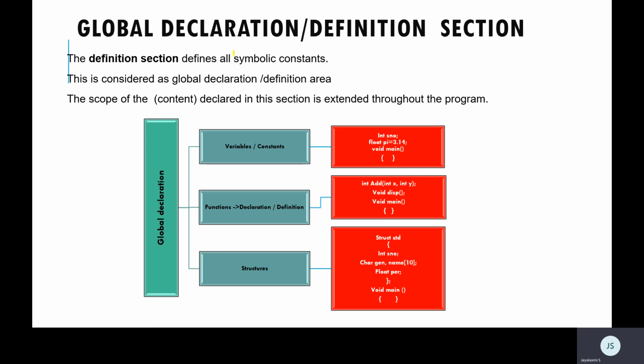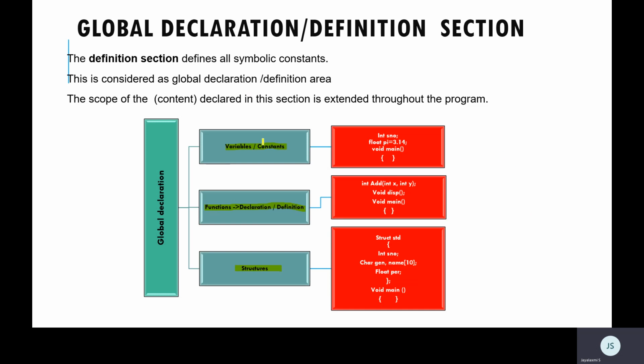So in this global declaration section, all the symbolic constants, variables or functions that you want to extend throughout the program, we will put under this section. I can give a variable or a constant, a function definition or a declaration, a structure, an array, a pointer, anything.